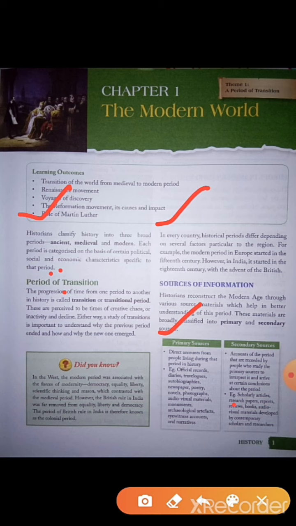Primary sources means the first-hand sources which are available to us and which give us the relevant information about the previous era or the previous period. Then secondary sources are given in the next one.